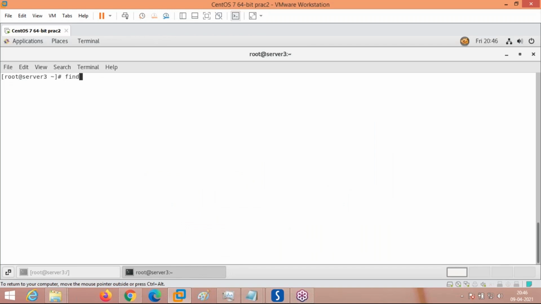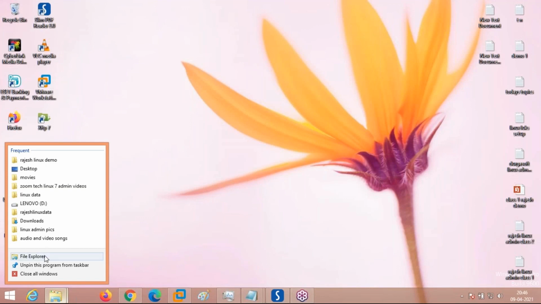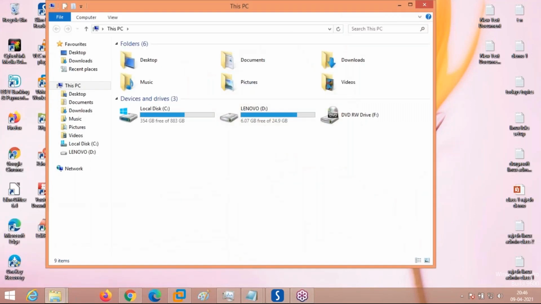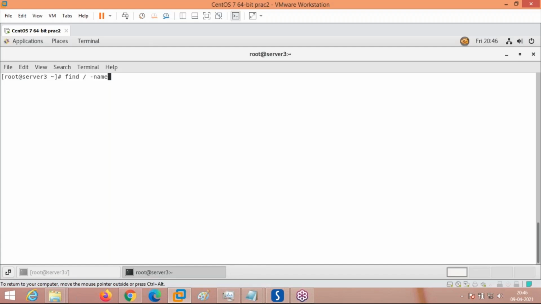One thing I am showing you: the find command is a command to search. It is equivalent to the search command in Windows. In Windows, if you open File Explorer like this, the search box is there, where if you type anything, you get search results. The same thing in Linux is done using the command line, using the find command. Find is a searching command.